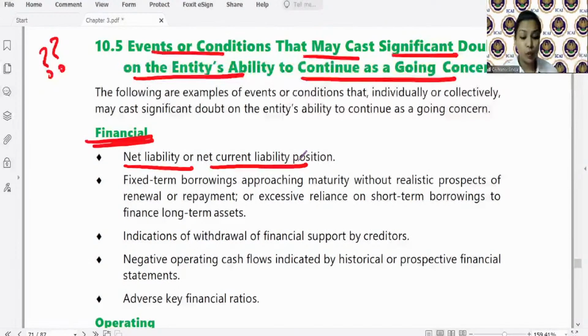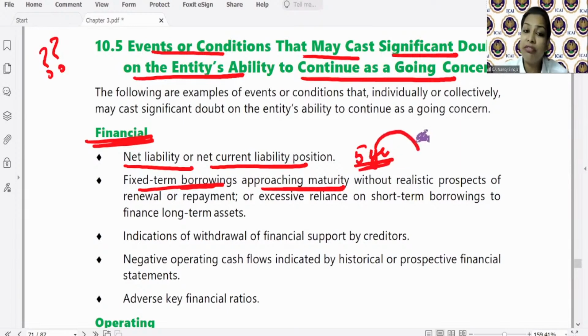So this is one of the indicators that cast a significant doubt on the entity's ability to continue as a going concern. Fixed term borrowings approaching maturity, कि जो आपने loan लिए हुए थे बैंक से, let's say it was taken for 5 years. Now that 5-year period has ended, but the client is not having any repayment plan.